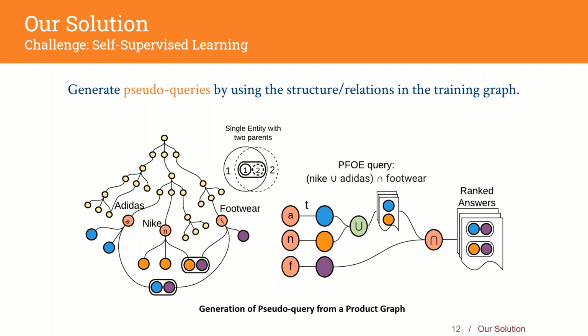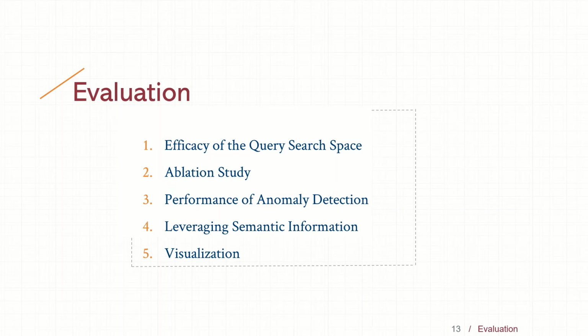Let's now move on to the evaluation of Hype. Our evaluation focuses on the given 5 research questions. For the task of reasoning over knowledge graphs, we want to find out if hyperboloid embeddings perform better than the baselines at learning hierarchical relations. We also want to find the contribution of individual components in the Hype model through an ablation study.